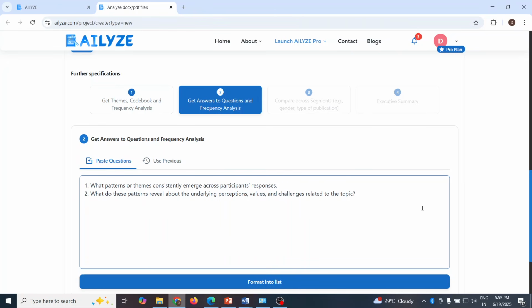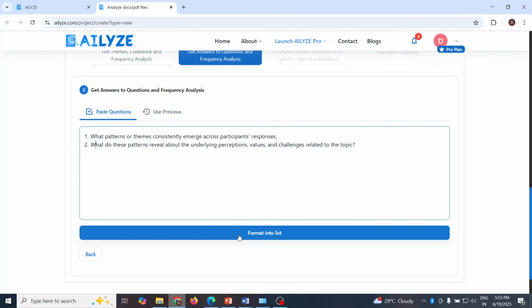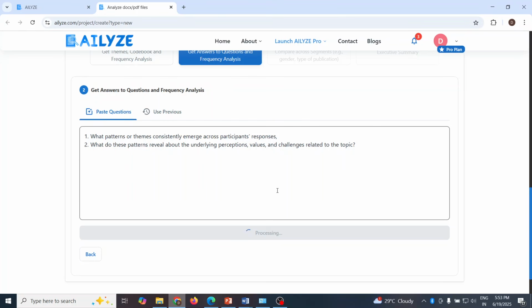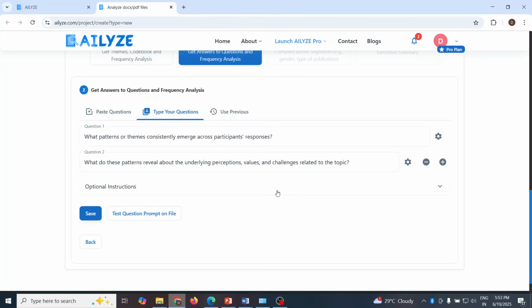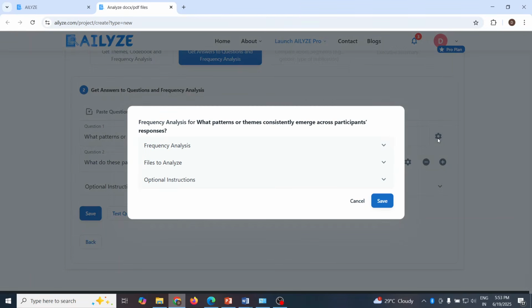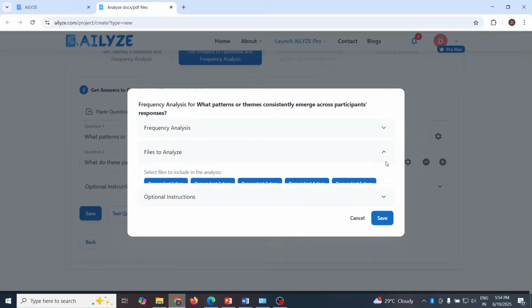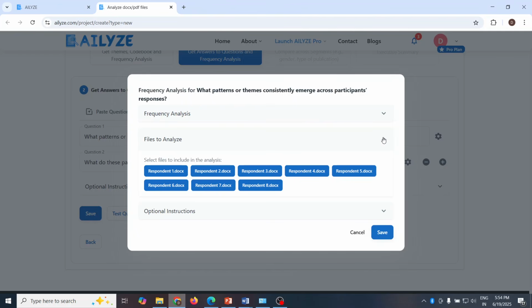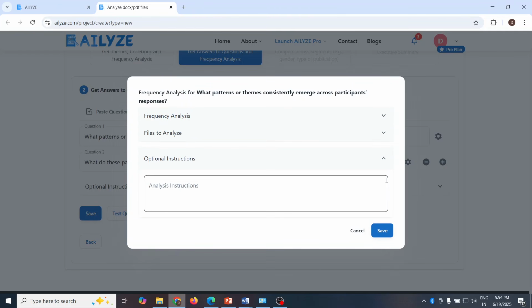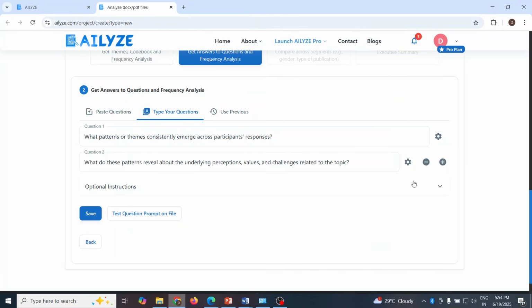So let's proceed further. Format into the list if we want. In this window, we can click on the settings and select what type of analysis is to be carried out for this question, which files are to be used for this question, and if any optional instructions are to be given. Same way we can do for this question also.